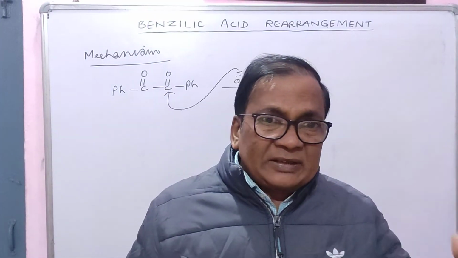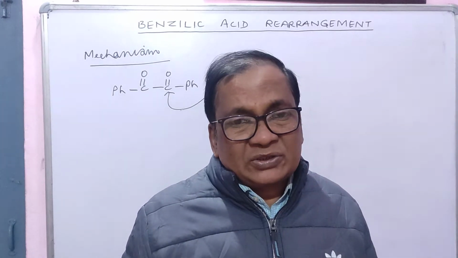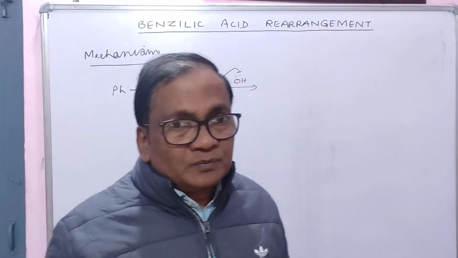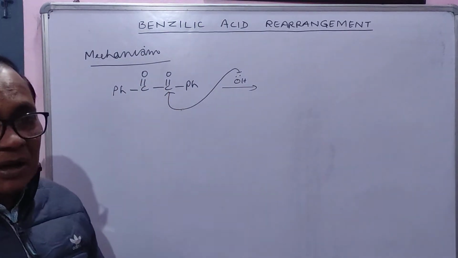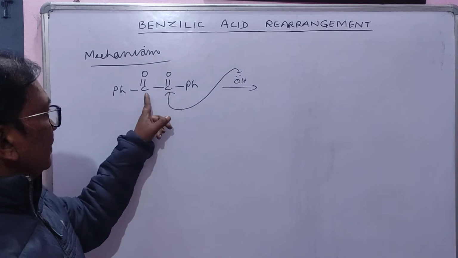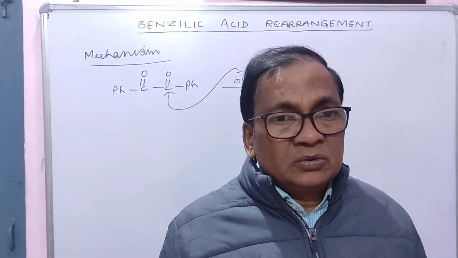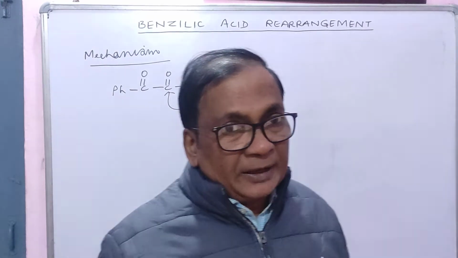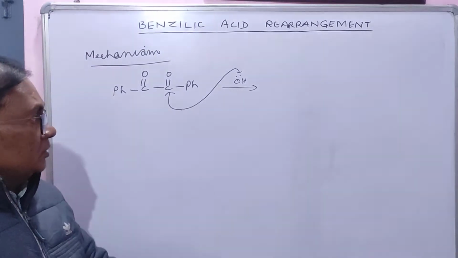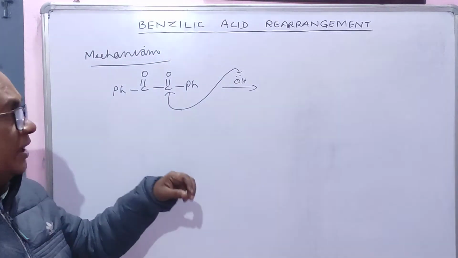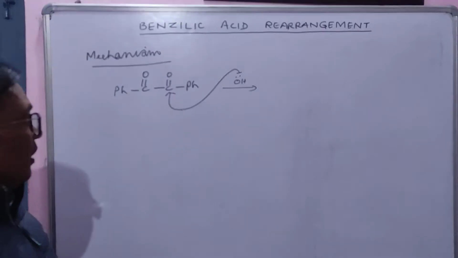Nucleophile will attack at that carbon where positive charge is there. And you know that carbonyl carbon, here delta plus, here delta plus. Carbonyl carbon is very much prone to nucleophilic attack. And both carbon atoms are equal. Therefore, hydroxide ion can attack either at this position or at this position. Okay?